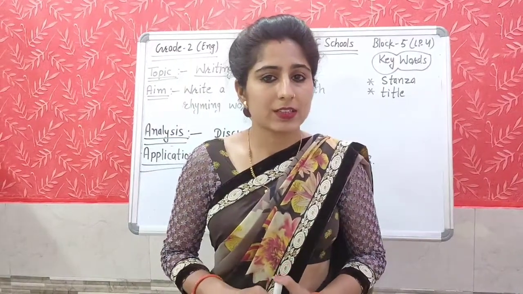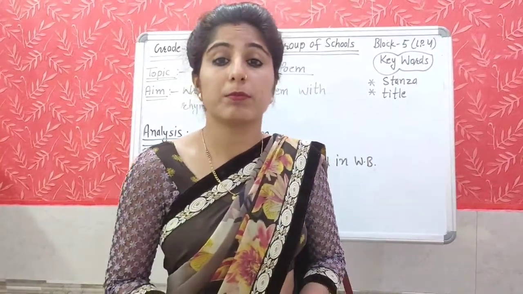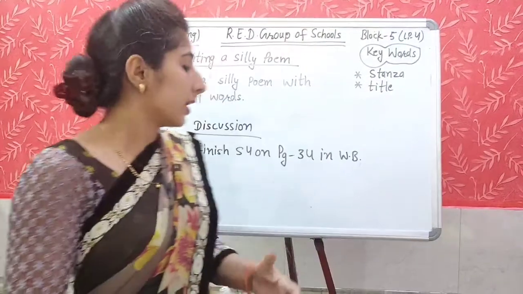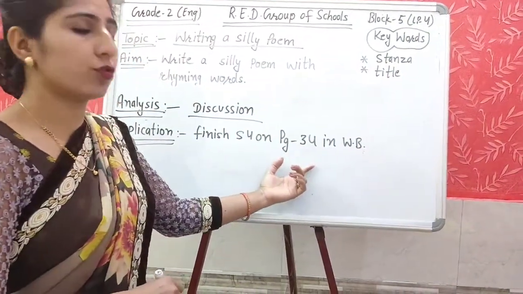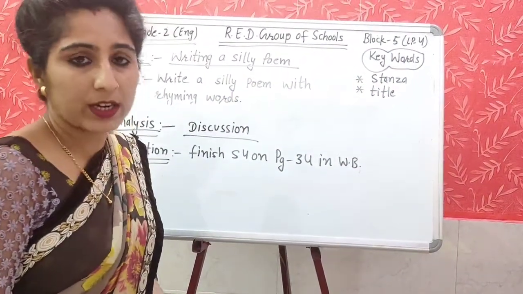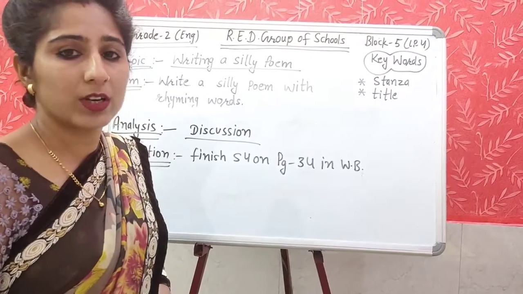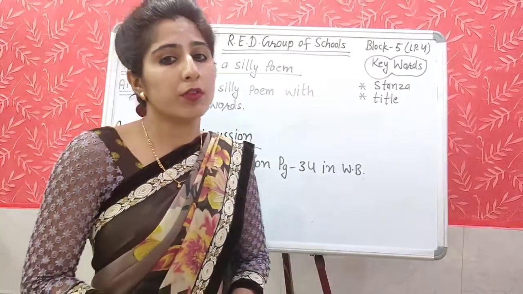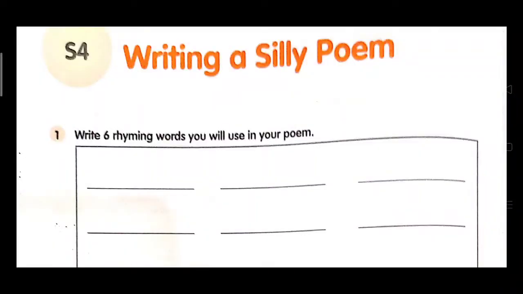Now it is time for the application part. You will complete your S4. It is given on page number 34 in your workbook, and parents, please ensure that the workbook is completed within 15 minutes. Students, now open page number 34 of your workbook, S4, writing a silly poem. Look at the first question. Write 6 rhyming words you will use in your poem.